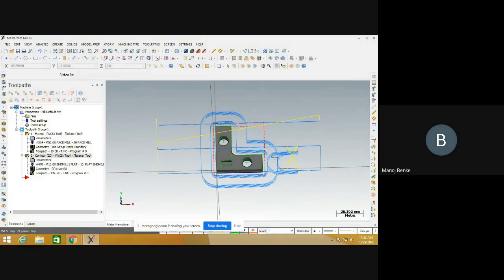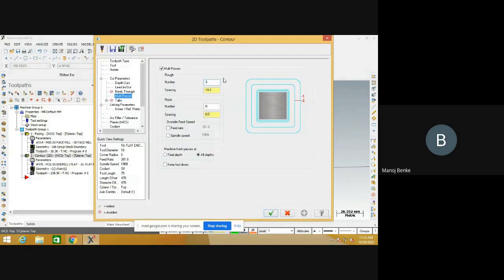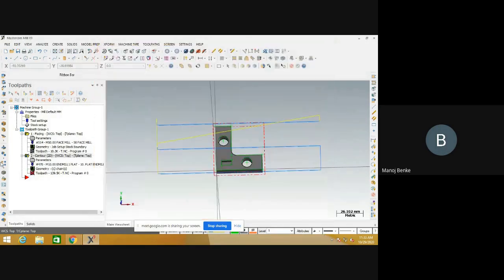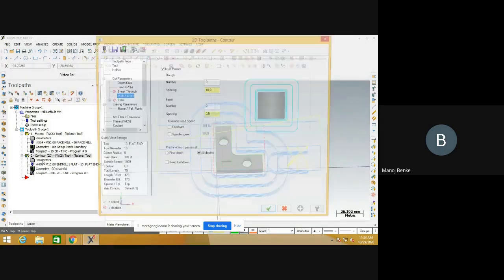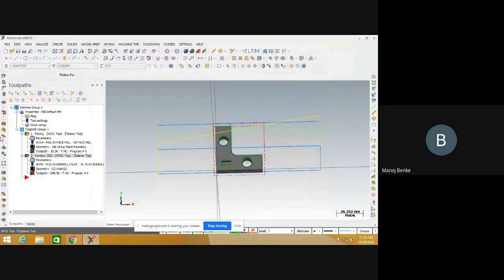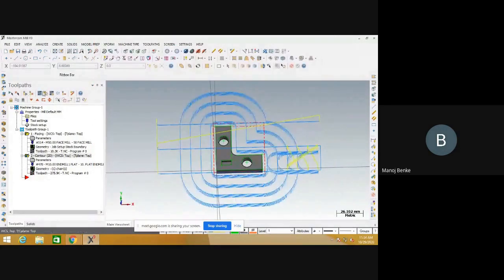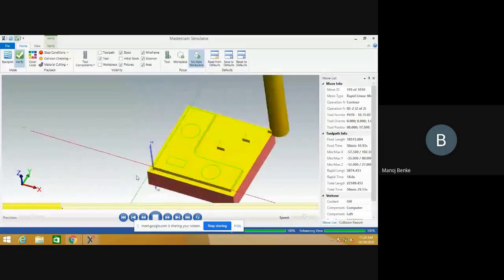This blue line indicates the tool path. You can add another pass, then 3, then add another, that is 4.